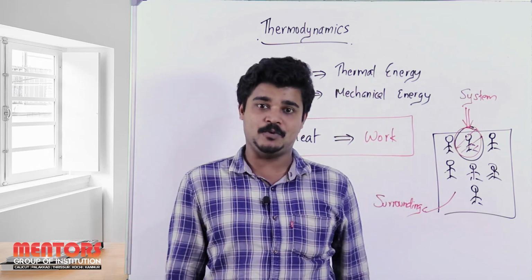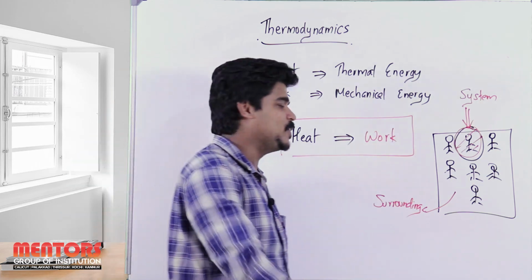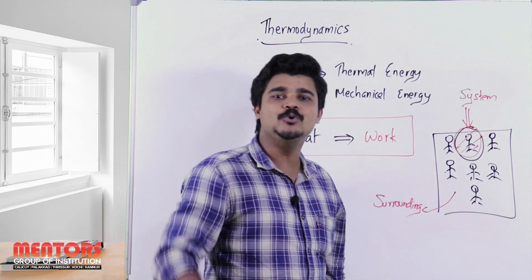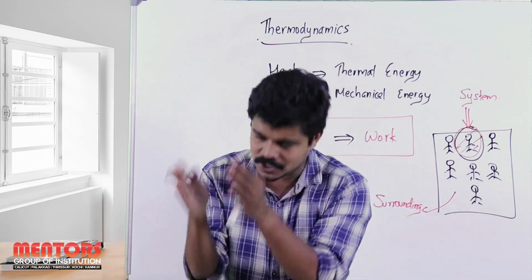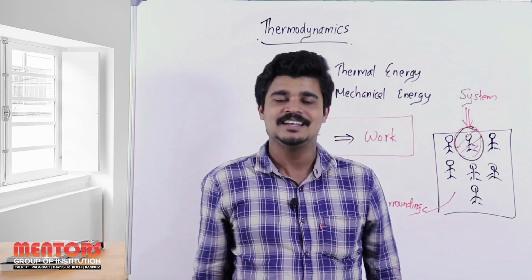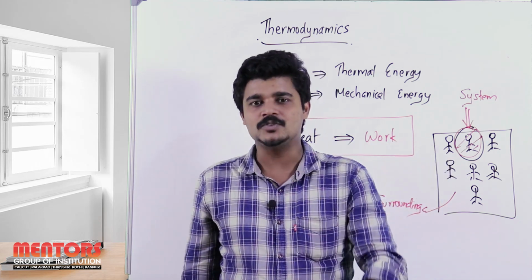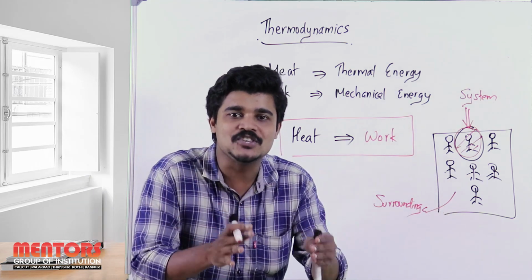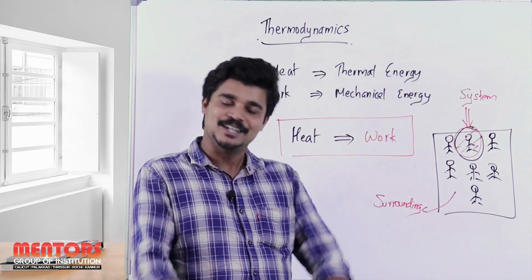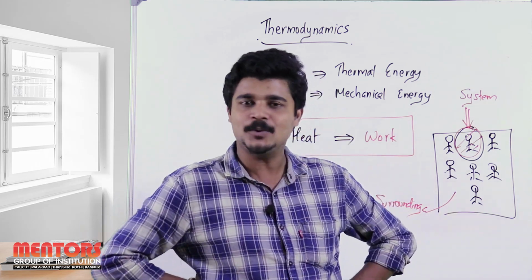That classroom in which the system plus surroundings exist, that's what we call the universe. That is the total area which comprises system and surroundings. So in this figure, the universe is our whole classroom in which both system and surroundings are there.